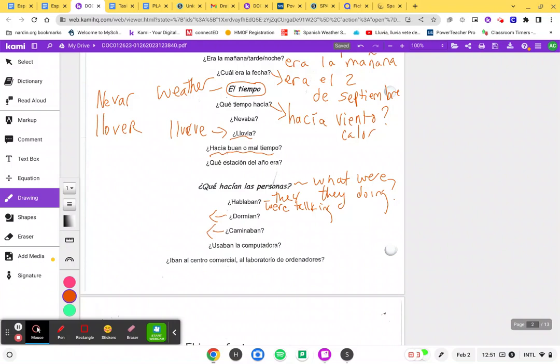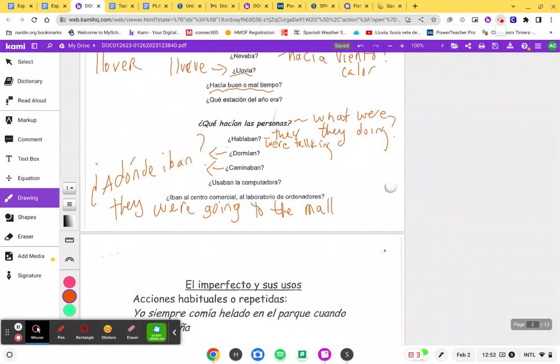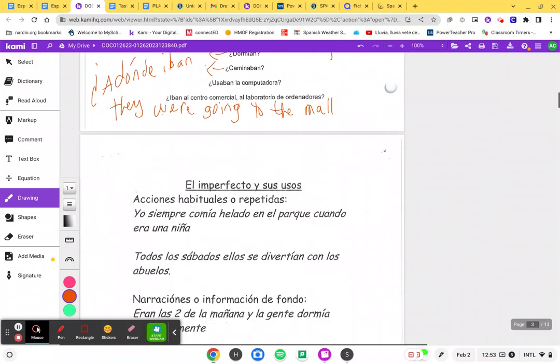Caminaban. So just jot these down for your English forms. Caminaban, caminar is to walk. They were walking. Maybe usaban la computadora. They were using the computer. Or maybe iban al centro comercial. They were going. Where were they going? ¿A dónde iban? That might be the question we're asking. So you could say, iban al centro comercial. They were going. So again, kind of narrating a story in the past using the imperfect. Or al laboratorio de computadoras, or ordenadores.